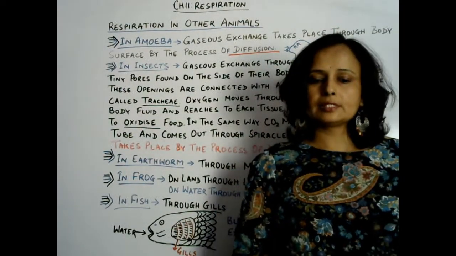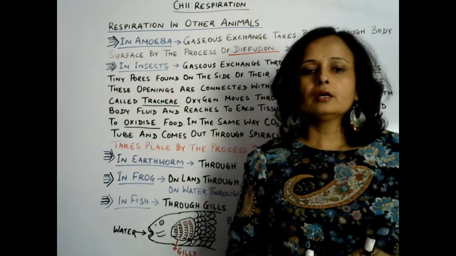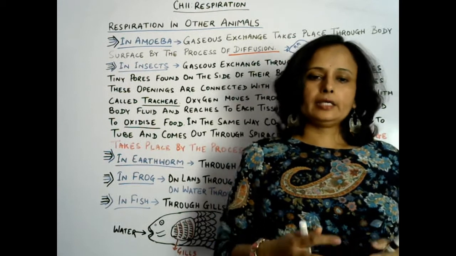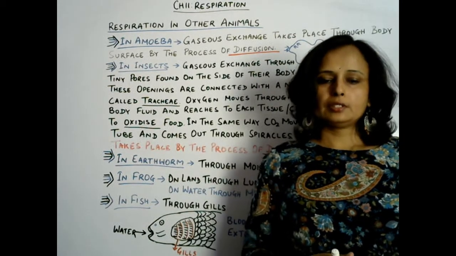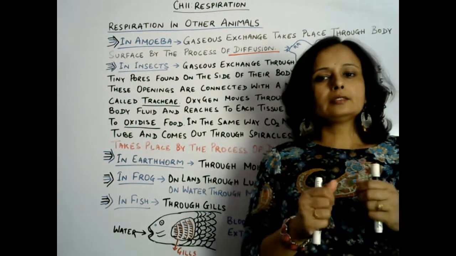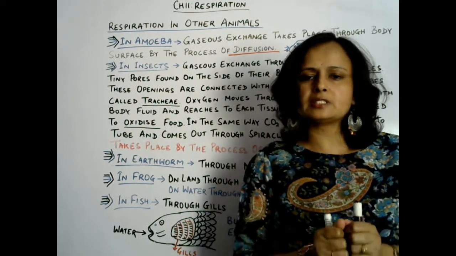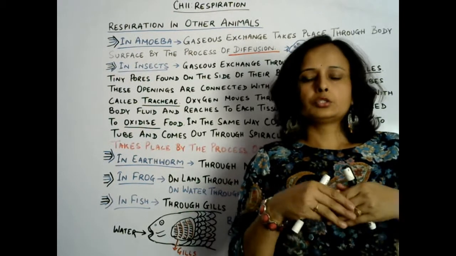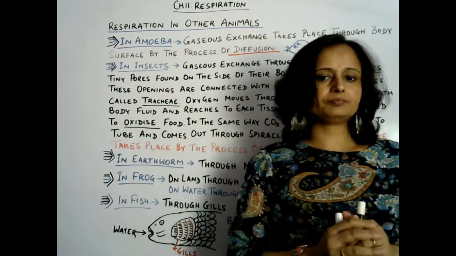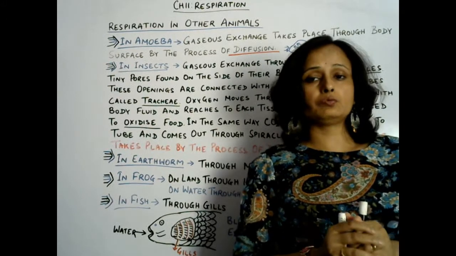Basically, fish take in water through the mouth, and that water moves towards the gills. Water animals can get oxygen through water only. Oxygen is diffused in water, correct?